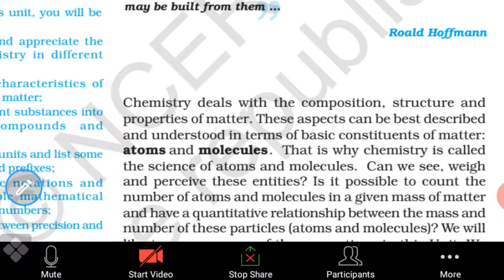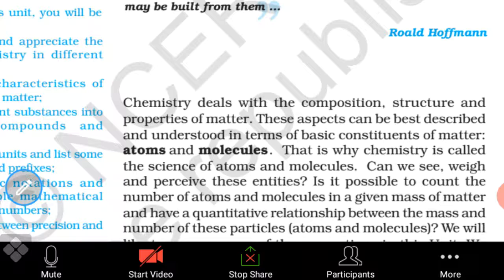These aspects can be best understood in terms of the basic constituents of matter. Also, in everyday life we use different types of medicines, chemicals and fertilizers. We use different types of chemicals in agriculture for the crops. So chemicals serve our purposes in everyday life.